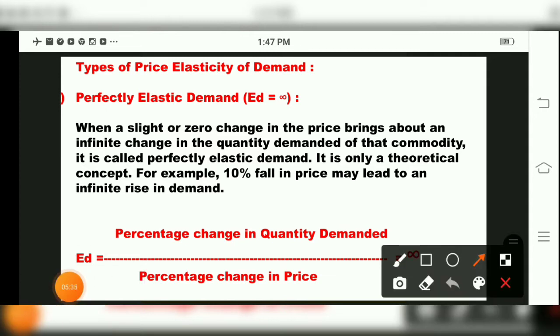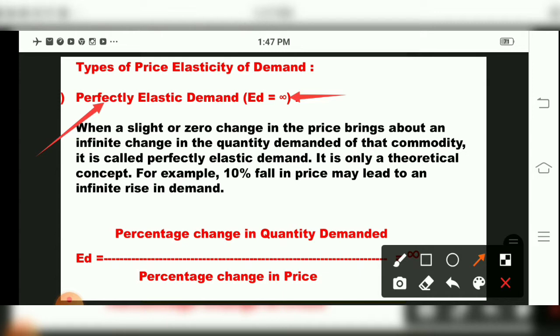So the first type of price elasticity of demand is perfectly elastic demand. Keep in mind, the symbolical representation in a simple way to understand is ED is equal to infinite. That means when a slight or zero change in the price brings about an infinite change in the quantity demanded of that commodity, it is called perfectly elastic demand.